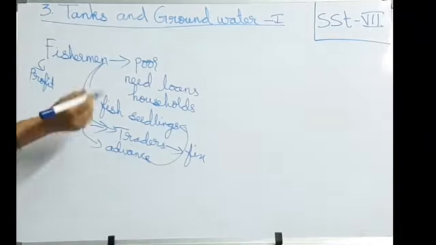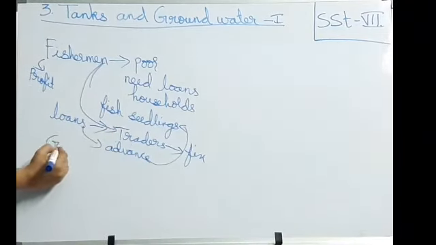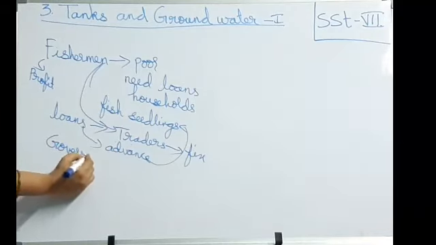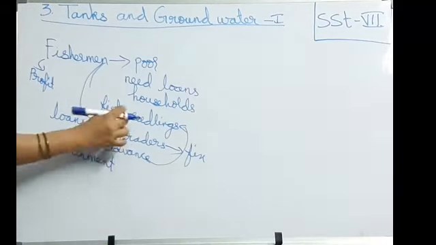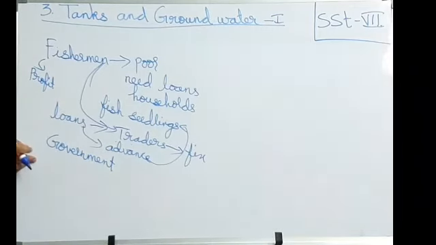So, how can the fishermen come out from this problem? How? Yes, exactly. The government has to provide them loans. Then only they can come out of this problem. The government has to provide them loans to buy the fish seedlings.